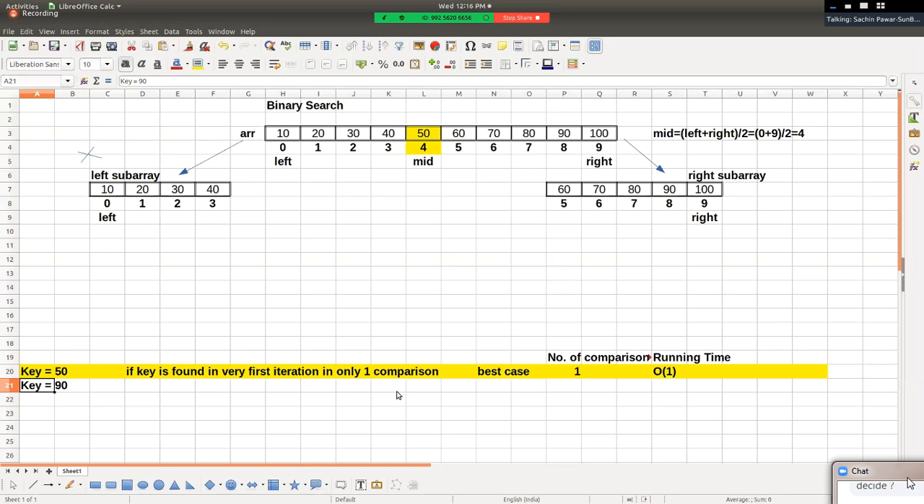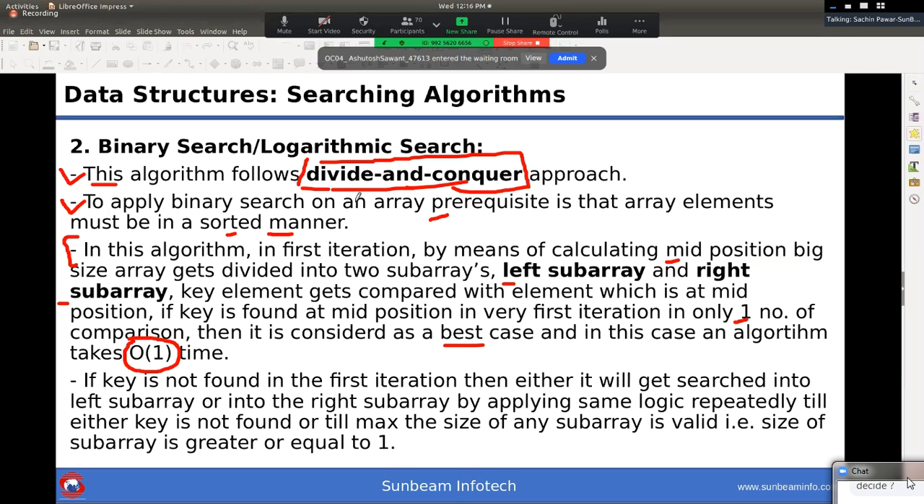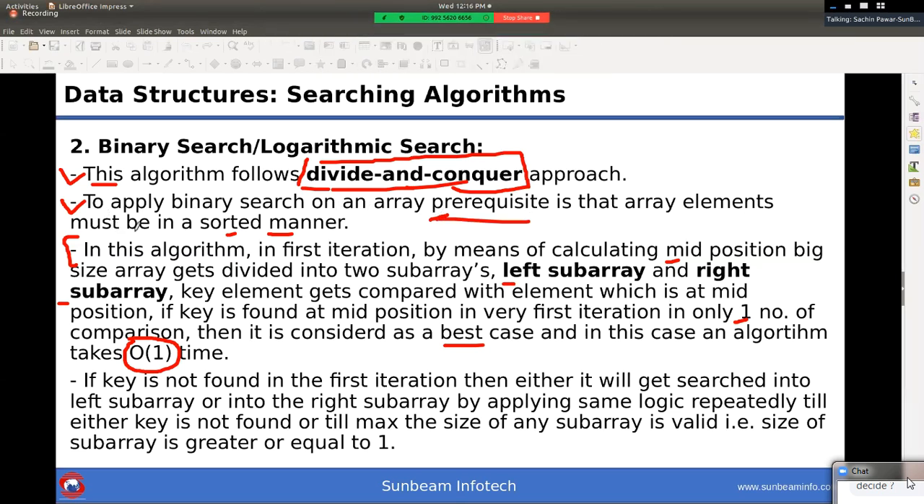Okay, Devidas is saying, but sir, if the keys are not in series, then how can we decide? That is why, Devidas, the prerequisite is that, to apply binary search on an array, the array elements must be present in a sorted manner. Is this clear to all of you? If the array is not sorted, we cannot apply binary search. It is a prerequisite. What do you mean by prerequisite? It must be compulsory.